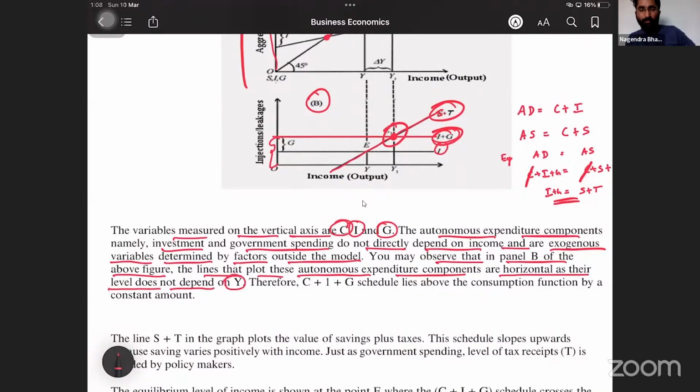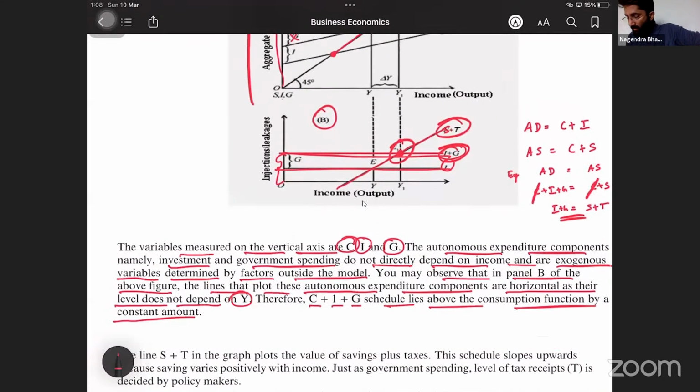What is Y? Income. They are horizontal. Horizontal means this one. They don't depend on Y. Whatever your income is, that is fixed. So this I and G is fixed here. Whatever might be your income, that is fixed. Therefore, the C plus I plus G schedule lies above the consumption function by a constant amount. Usually it lies above the consumption function.